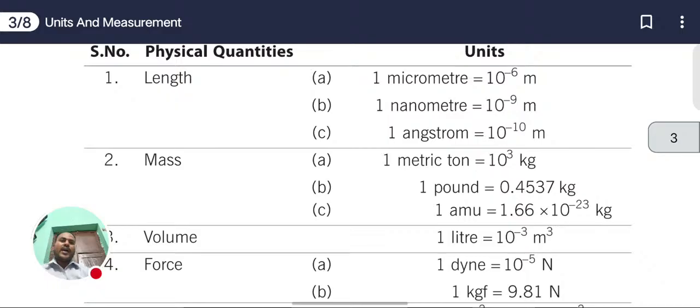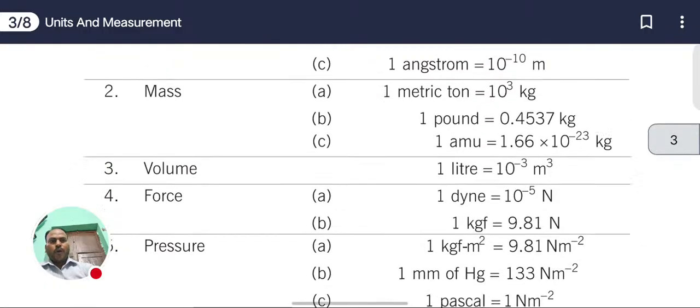Now next one, mass. 1 metric ton equals 10 to the power 3 kg. 1 pound equals 0.4537 kg. 1 AMU, atomic mass unit, equals 1.66 into 10 to the power minus 27 kilogram. Volume: 1 liter equals 10 to the power minus 3 meter cube.